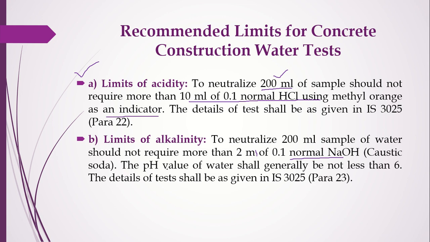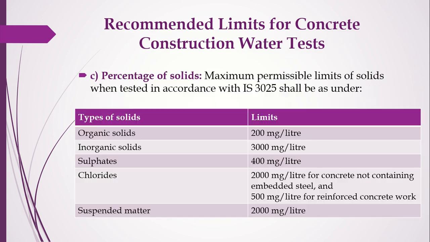And coming to the pH, obviously the pH of water shall generally be not less than 6. If it is less than 6, what does it mean? It is acidic in nature. On a scale of 0 to 14, 7 decides the neutrality. So 0 means purely acidic, 14 means purely basic or alkaline. So the water should not be less than 6.